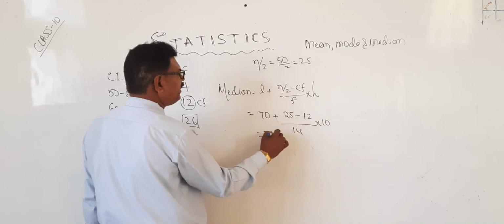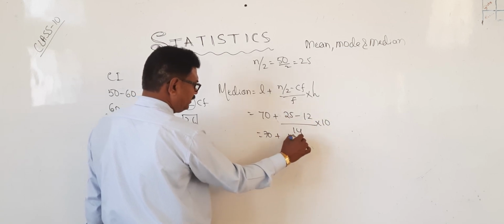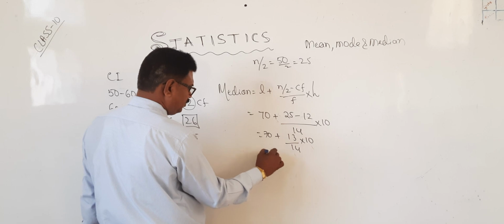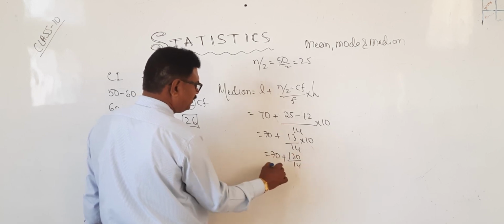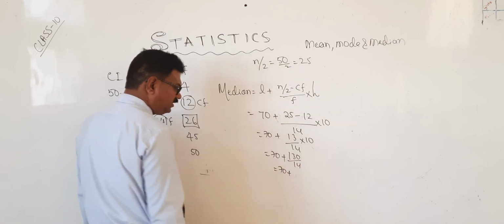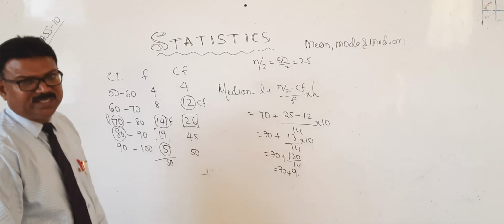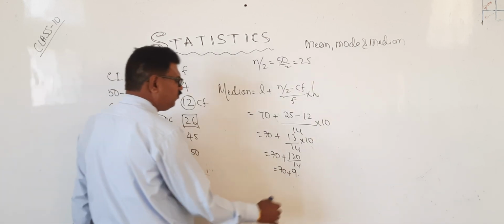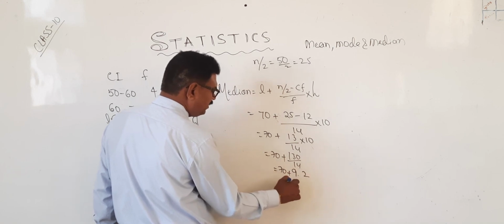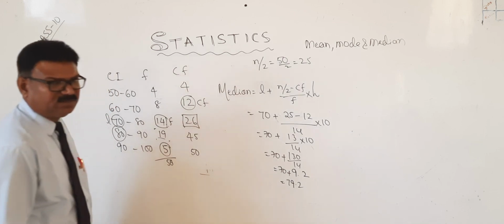Now 70 plus 25 minus 12 is 13 by 14 into 10. So 70 plus 130 divided by 14. 14 9 ja 126. 126 means 4 we get, 14 2 ja. Therefore 79.2 is the median. Okay?